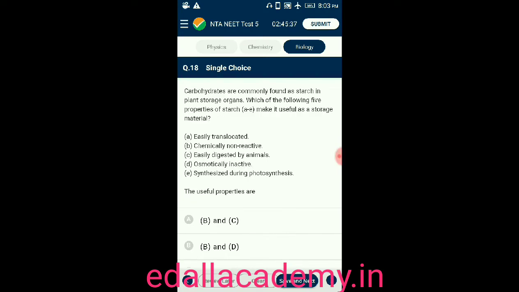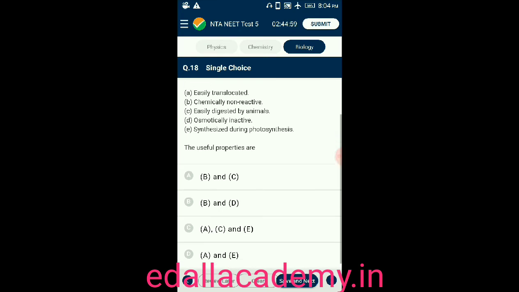Question number 18. Carbohydrates are commonly found as starch in plant storage organs. Which of the following 5 properties of starch, A to E, make it useful as a storage material? A, translocated. B, chemically non-reactive. C, animal. D, osmotically inactive. E, synthesized during photosynthesis. From that they asked for useful properties.